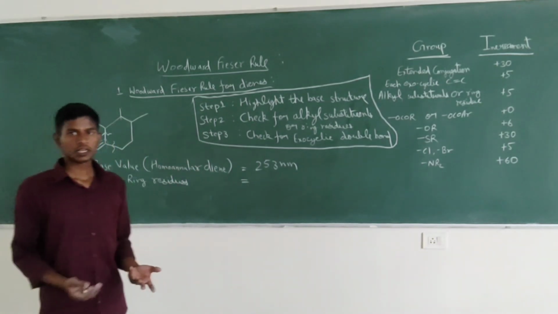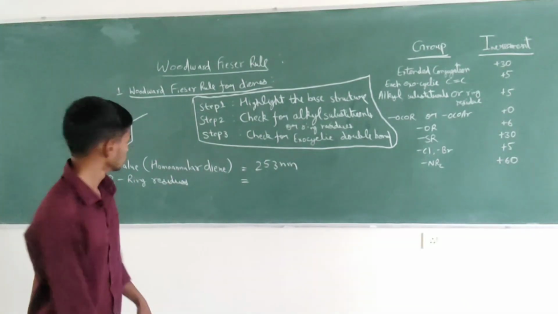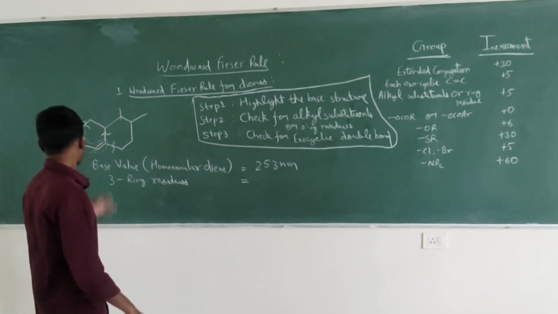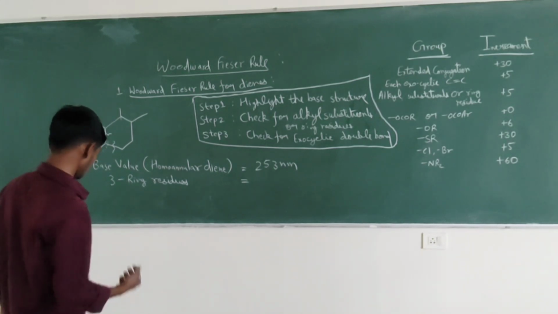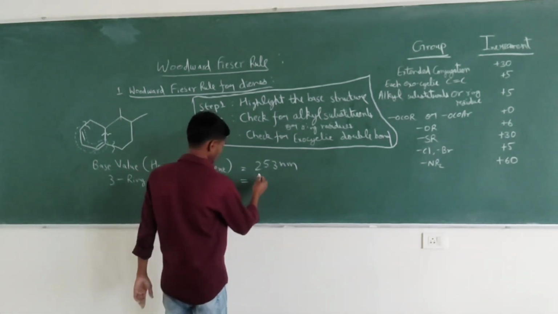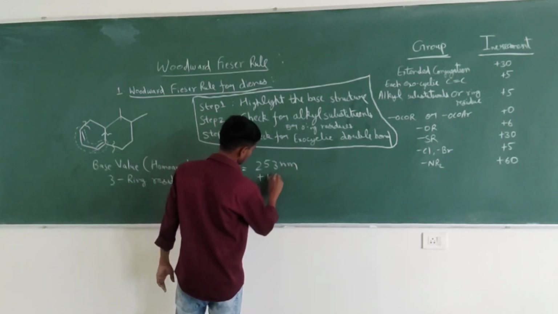So the impact for alkyl substituent or ring residue is +5. In this structure, total 3 ring residues are there. So the overall effect will be +15 nanometer.